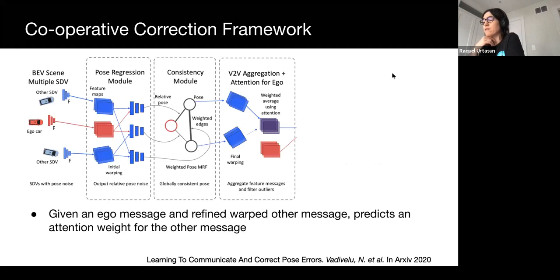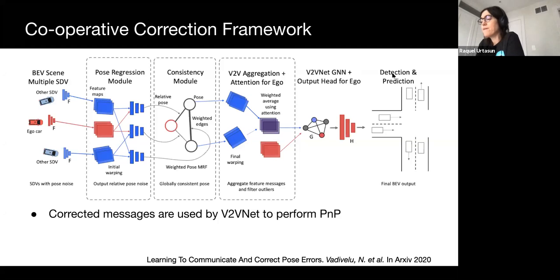After the vehicles reach a consensus about the poses, there may still be outliers poisoning the messages. Given a refined warped message and the ego message, we predict an attention weight for that incoming message. These weights are then passed into the B2B-net GNN along with the feature maps. During GNN message passing, each message is weighted according to the predicted attention weights. Finally, these corrected messages are used in B2BNet to output perception and prediction estimates.